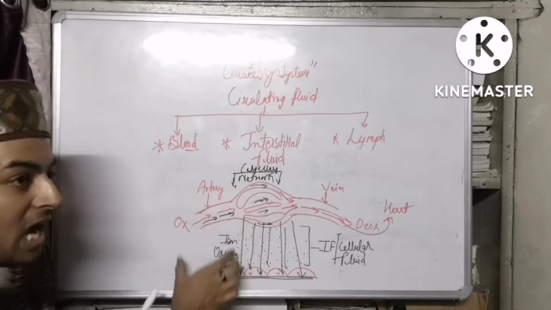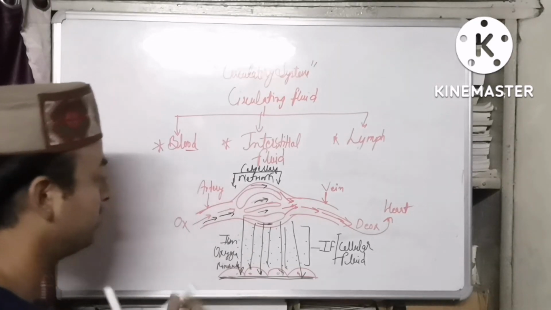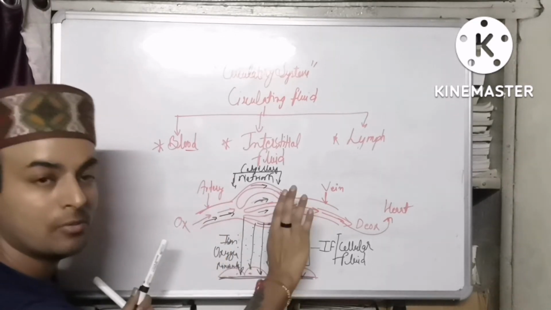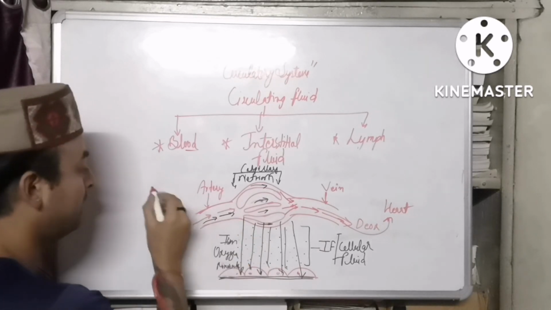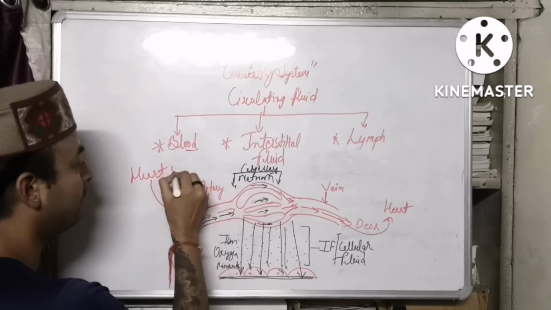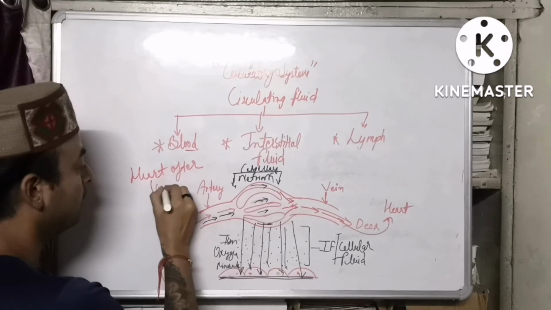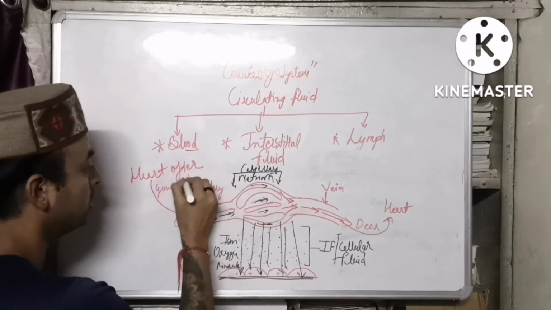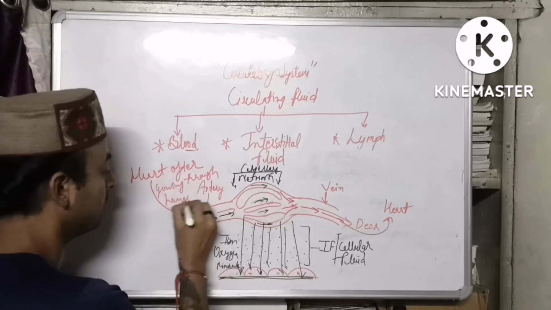Whereas if we talk about the artery, from where we started, I already told you that they will collect the blood from the heart. So from where is the blood coming? This blood is coming from the heart.